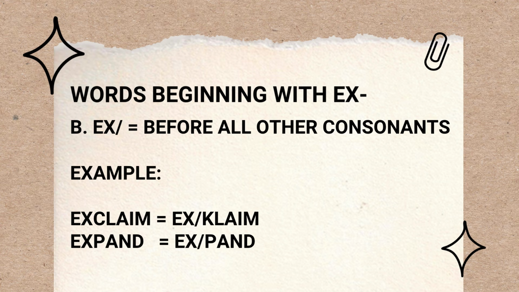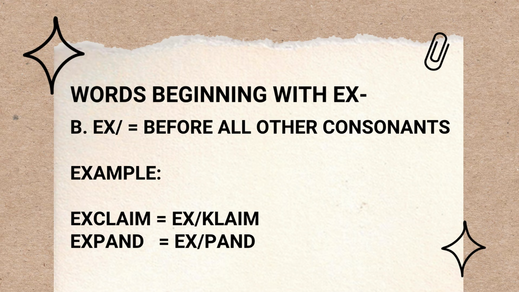Another way of writing EX is, we will write EX before all other consonants. So in cases that the next letter after the EX is a consonant, then we will use EX and not KP. Remember that initial X is initial KP, correct?